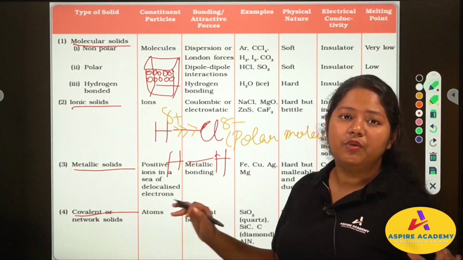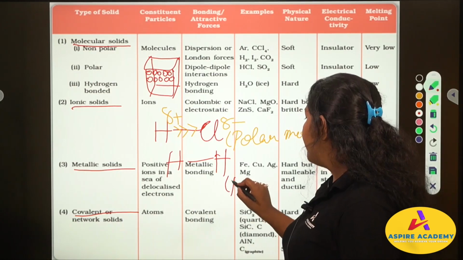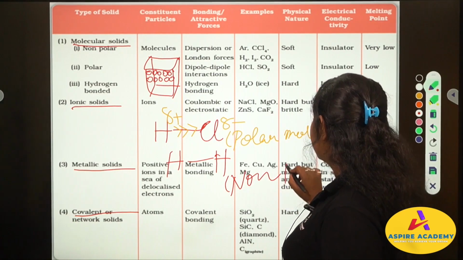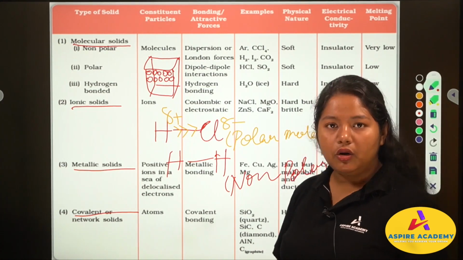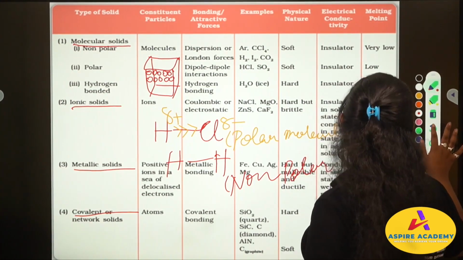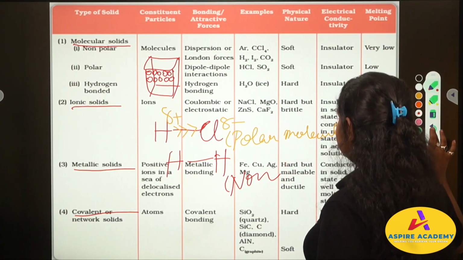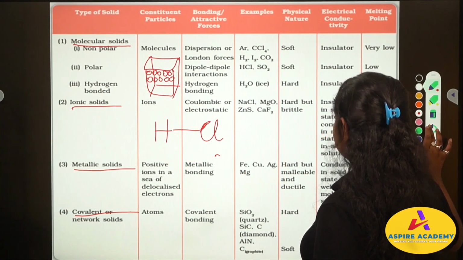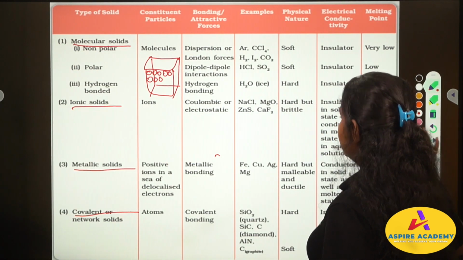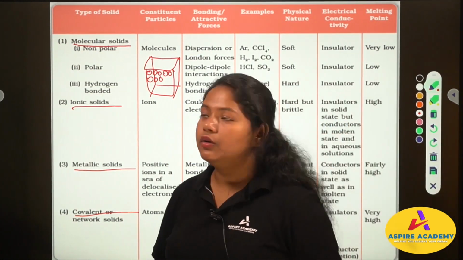So they are not polar molecules, and hence they are non-polar. I hope you understood this. This is polar and non-polar.